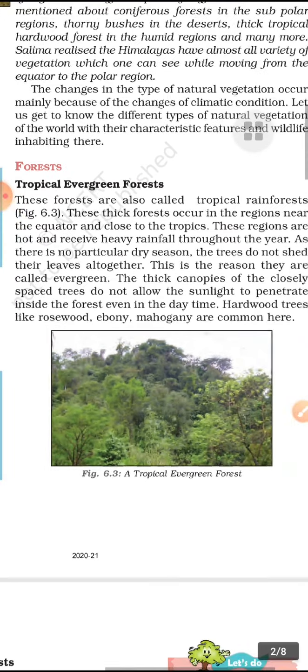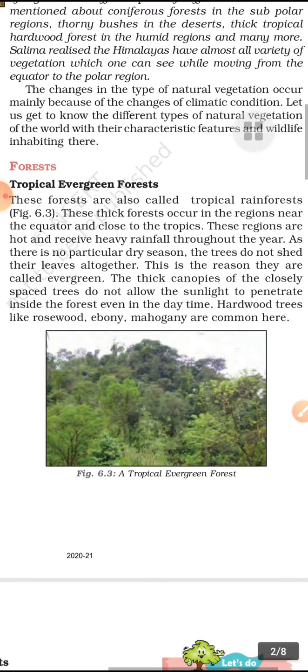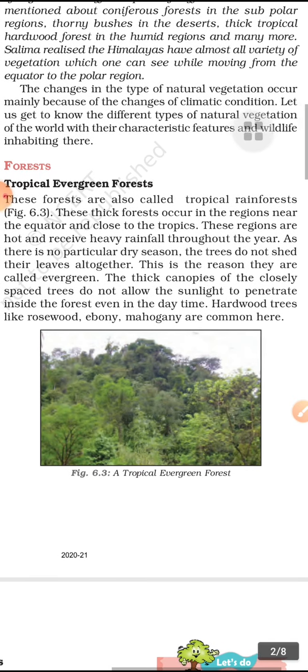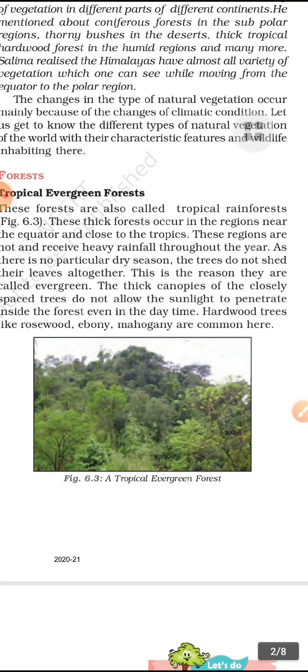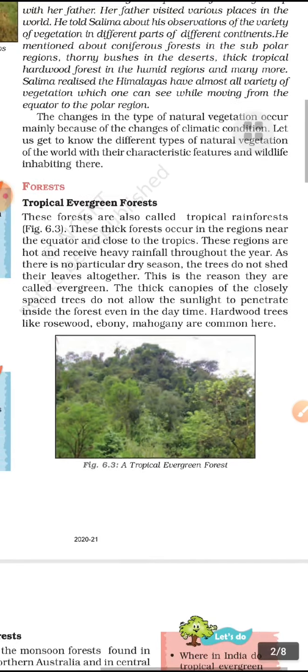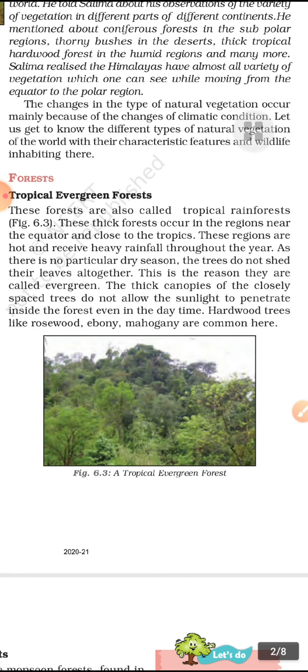Why? Throughout the year there is no particular dry season, because all the time they get rainfall, and these trees don't shed their leaves. Obviously, in the monsoon period, when rainfall takes place continuously, they don't get dry and remain green all the time. Greenery is everywhere during the period of rainfall.